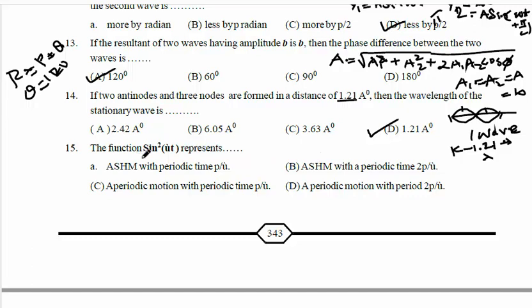Fifth question: the function sin square omega t represents.